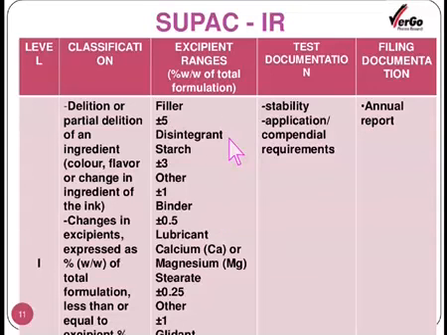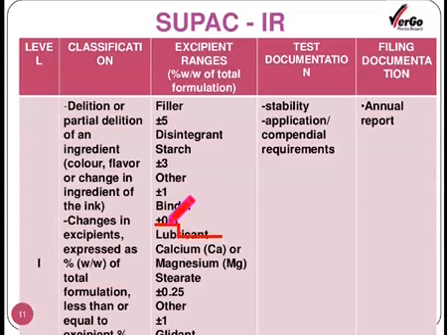Since the disintegrating agent has the potential to affect the release, even the filler and some other excipients, the level of change which can be considered under level 1 in case of filler is just plus minus 5, and in case of the disintegrating starch it is plus minus 3. If the change is made beyond this percentage, definitely one has to recognize it as the next level.